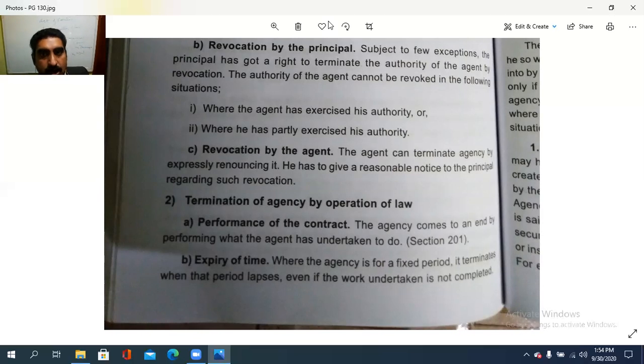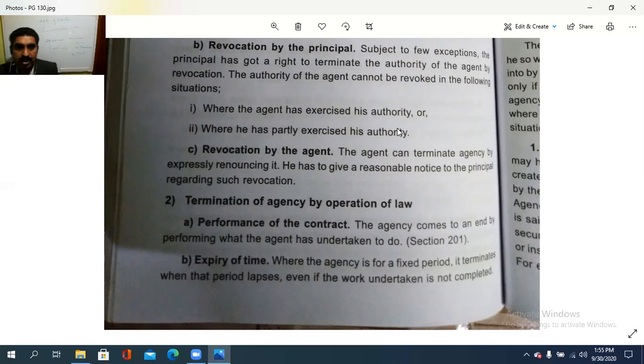An agreement can be revoked by the principal. Then third, there are some cases where this does not prevail, because the agent is exercising his authority fully or partially. In such cases, the principal cannot revoke it. In other cases, the principal has the right to revoke the contract. And third, by giving proper notice to the principal, an agent also can revoke the contract. So that is by the act of the parties, by the agreement, by the revocation by the principal, and by the revocation by the agent.